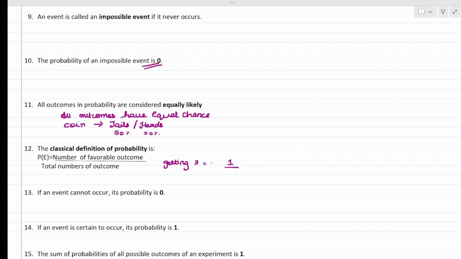You can get 3 only once in a die. So write 1 upon 6. So the probability of getting 3 will be 1 upon 6.